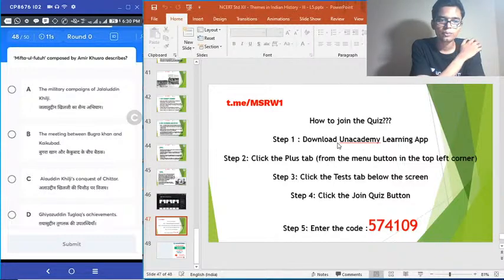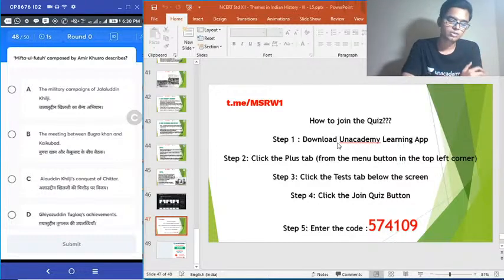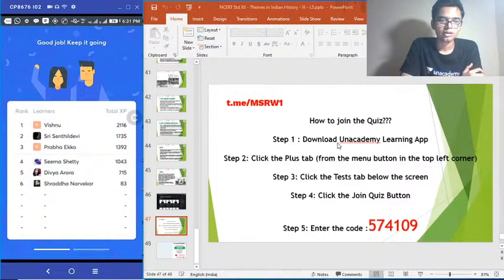I think nobody will put C as the answer because everybody knows that Alauddin Khalji's conquest of Chittor is the subject matter of Malik Muhammad Jaisi's Padmavat. At least from the movies you would know this. So I know that you won't give the answer as option C. So it is one of the other 3. Let's see how many get this. Oh, I think one person actually gave option C there. That's unfortunate.